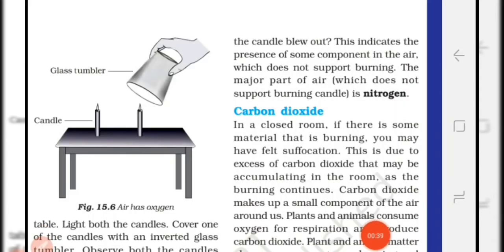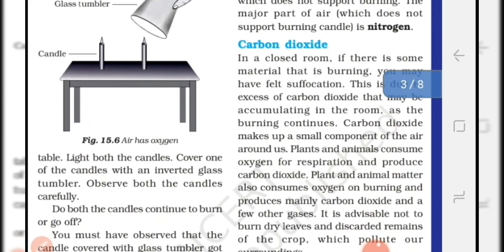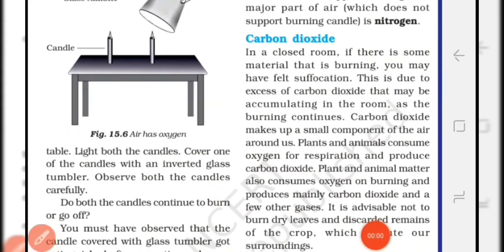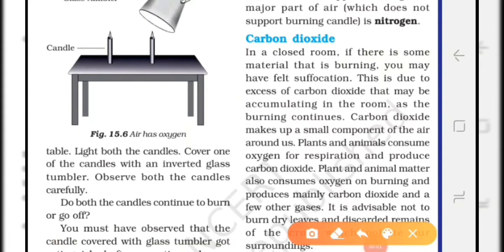Students, carbon dioxide makes up a small component of air. Its percentage in the air is 0.03%, and it causes a feeling of suffocation. Means when material is burned in a closed room, then after some time carbon dioxide gas gets accumulated in the room and it causes suffocation.